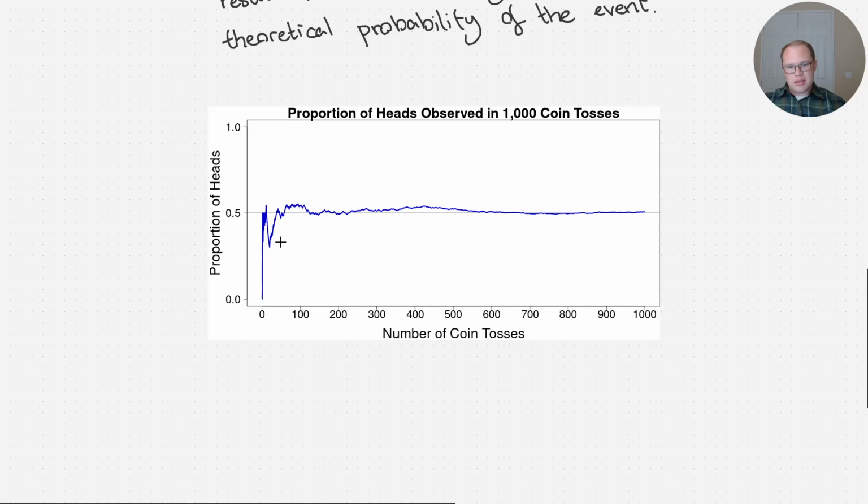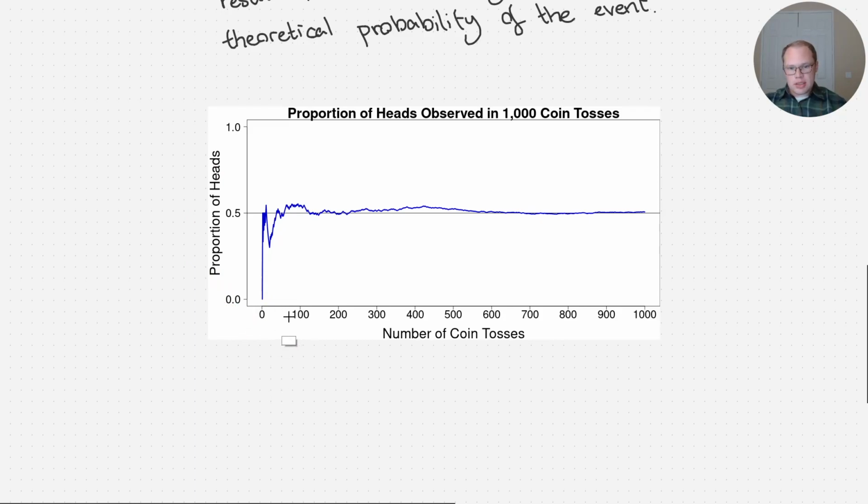The blue line here tells us what's actually happening. And then on the horizontal axis, it's the number of coin tosses. So what's the proportion after just one coin toss? After 100 coin tosses, 200, 300, all the way to 1,000. Okay, so let's see what happened. Right off the bat, we tossed the coin 1 time, and what did we get? We got tails. I know because it's not up here, it's down here, right? So we had tossed the coin one time and we didn't have any heads, so the proportion of heads is 0. We didn't have any heads.